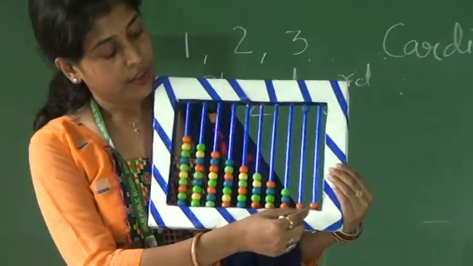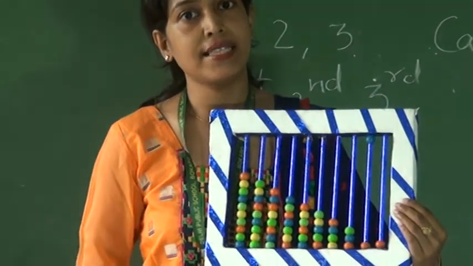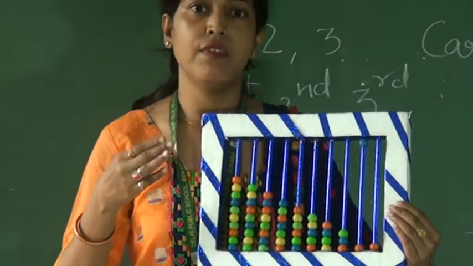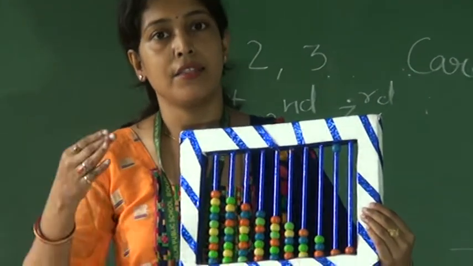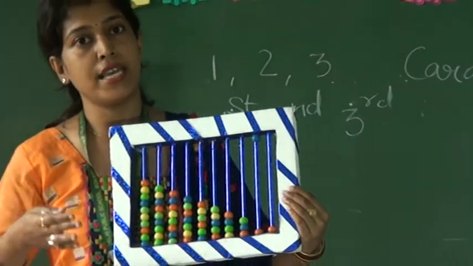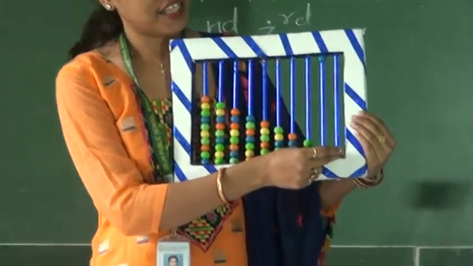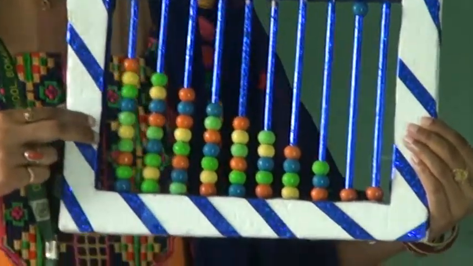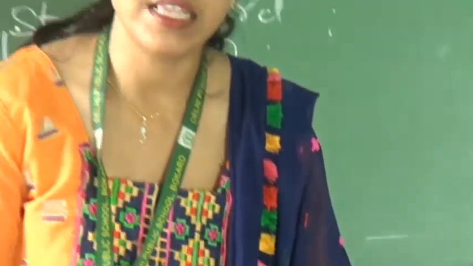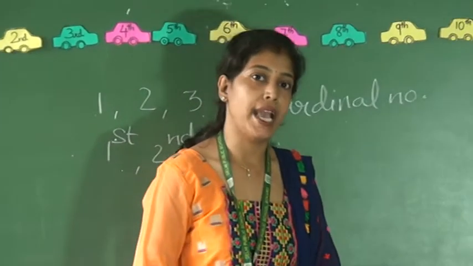And see, in class 1 we will learn the ones place and the tens place. As we go to higher classes, we will learn hundreds place, thousands place, 10,000 place and so on. So in class 1 we will learn the ones place and tens place, and this is how we place the numbers in tens and ones in the abacus. So hope students you have understood the topic abacus.